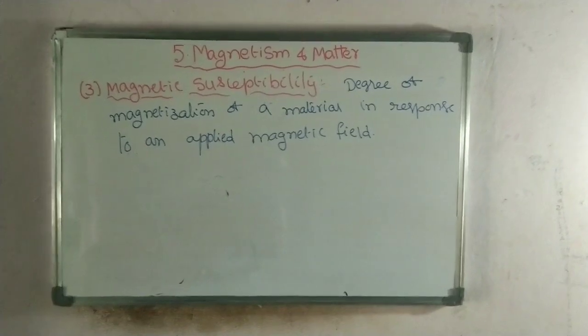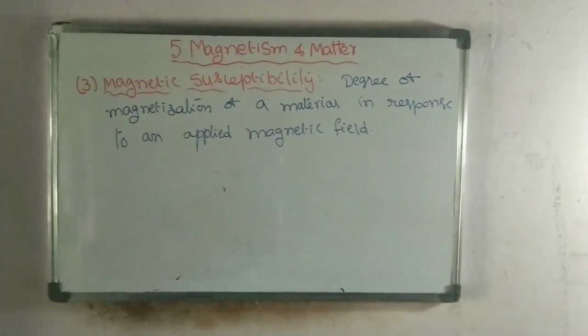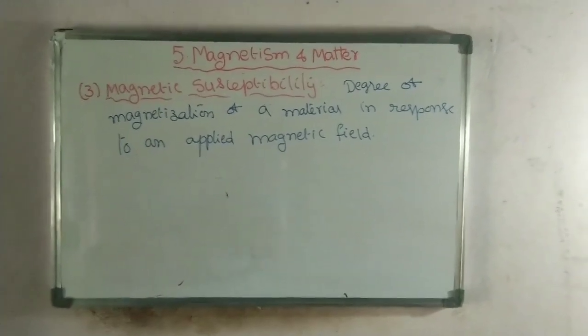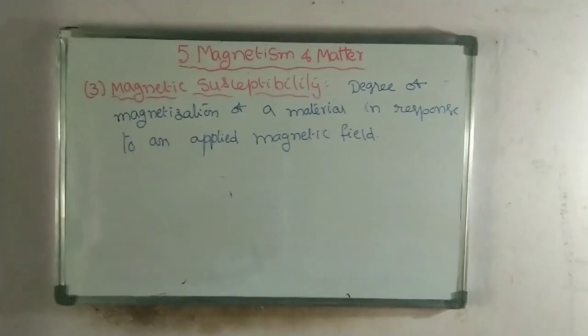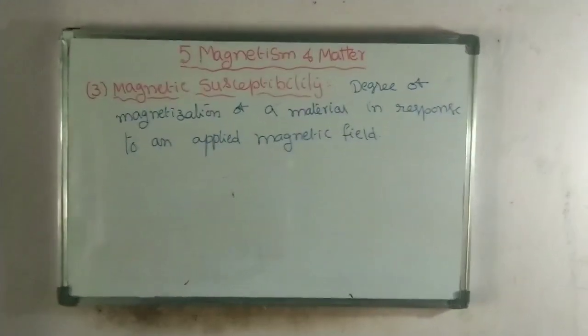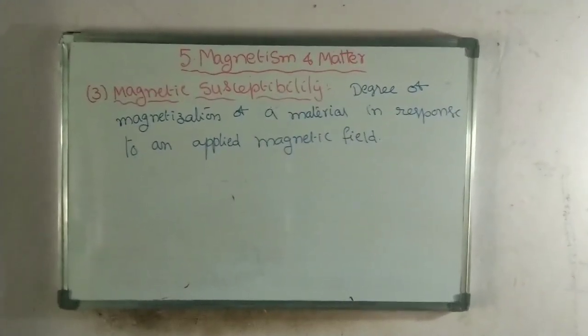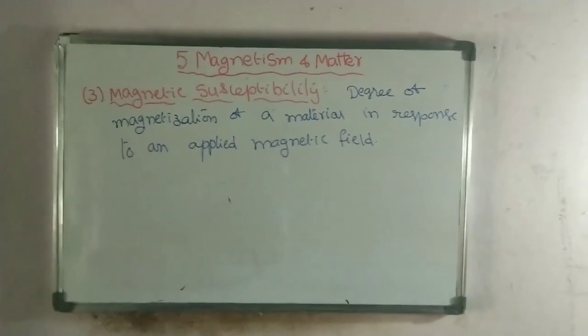We define susceptibility as the degree of magnetization of a material in response to an applied magnetic field. Whenever a magnetic field is applied to a material, how much amount it gets magnetized can be explained by the susceptibility.